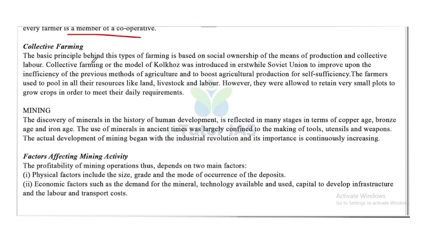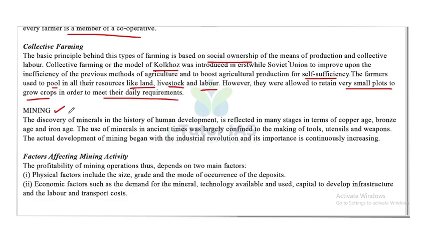The basic principle behind this type of farming is social ownership of the means of production and collective labor. Collective farming on the model of the kolkhoz was introduced in the erstwhile Soviet Union to improve upon the inefficiency of previous methods of agriculture and to boost agricultural production for self-sufficiency. The farmers pooled in all their resources like land, livestock, and labor. However, they were allowed to retain very small plots to grow crops. For what? To meet their daily requirements.